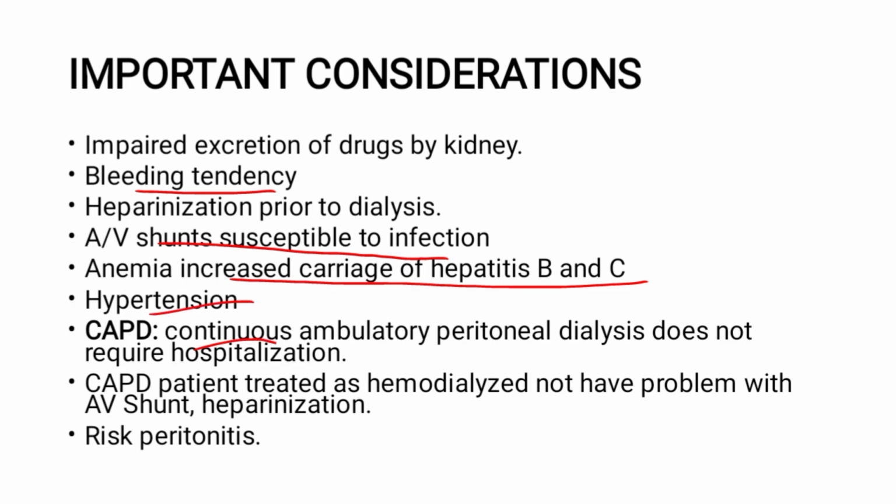Then continuous ambulatory peritoneal dialysis does not need any hospitalization. Okay, these patients, unlike hemodialyzed patients, do not have any problem with IV shunts or heparinization. But there is a risk of peritonitis also. There is a risk of inflammation of the peritoneal cavity, so you should be careful in this.